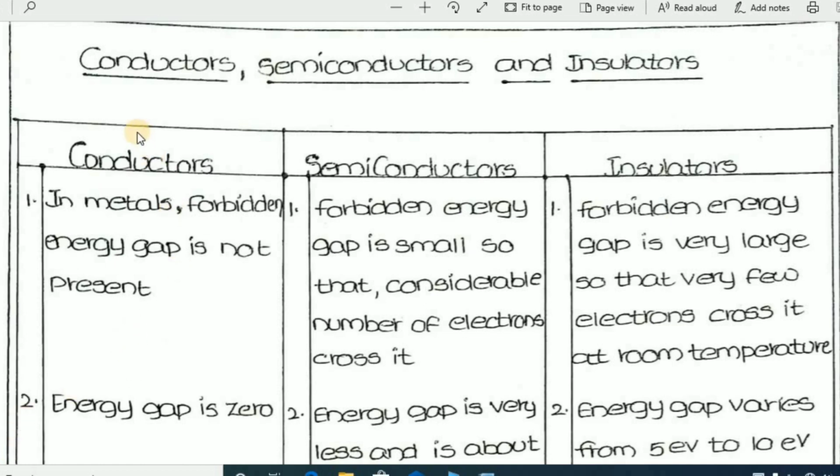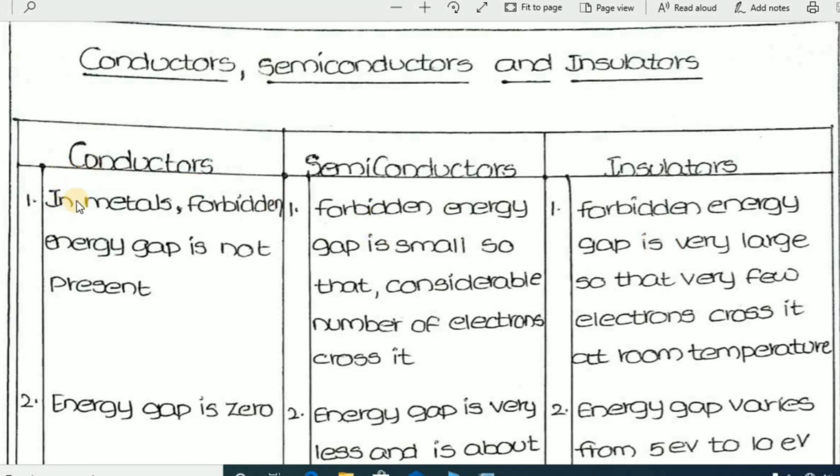Today, our topic is the differences between conductors, semiconductors, and insulators. The question may also be asked like this: the classification of materials. Materials are classified into three categories: one is conductors, next semiconductors, and insulators. So, I have to explain the differences between these three types of materials.